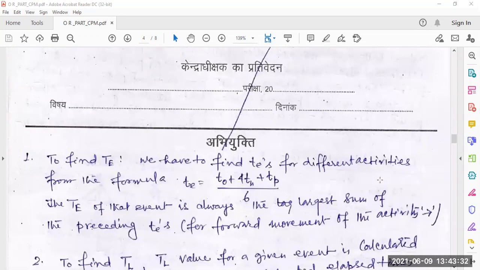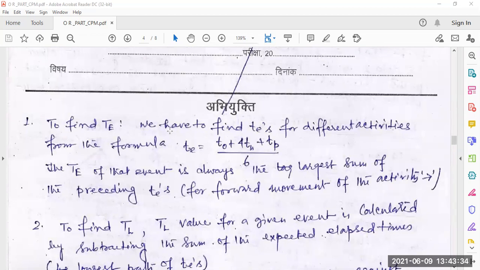Now we have to calculate. Number 1, to find the TE for the different activities, we use the formula t equal to to plus 4tm plus tp by 6. The TE of an event is always the largest sum of the preceding t's, for forward movement of the activity.